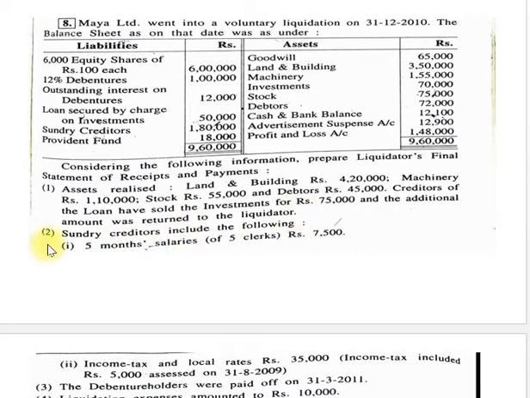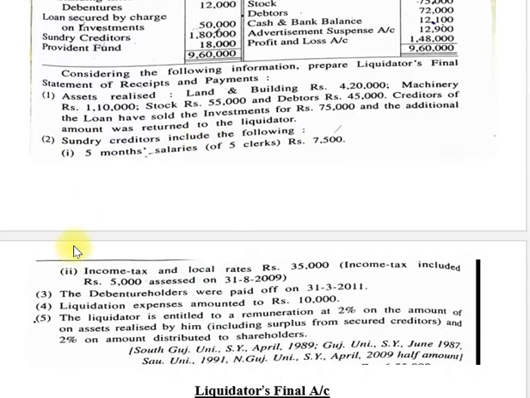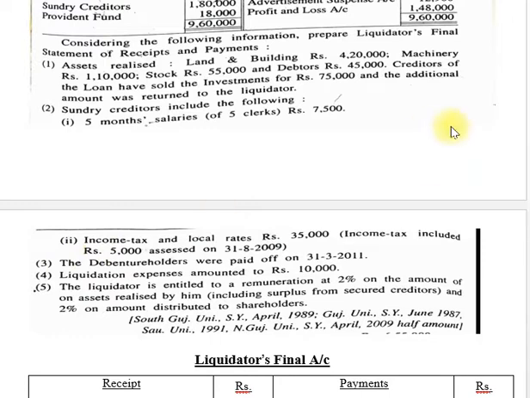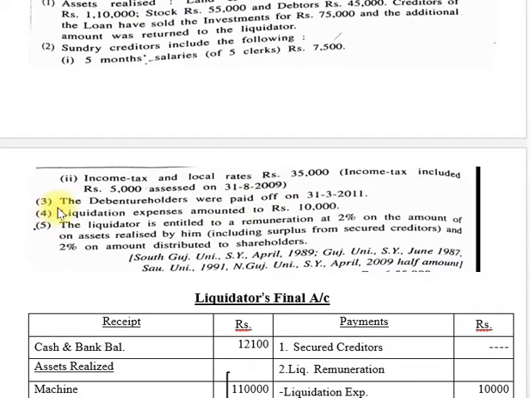Now second number, sundry creditors include the following: 5 months salaries of 5 clerks, rupees 7,500; income tax and local rates, rupees 35,000. Income tax includes rupees 5,000 for the year ended 31st August 2009. Number 3, the debenture holders were paid off on 31st March 2011. Number 4, liquidation expenses amount to rupees 10,000.